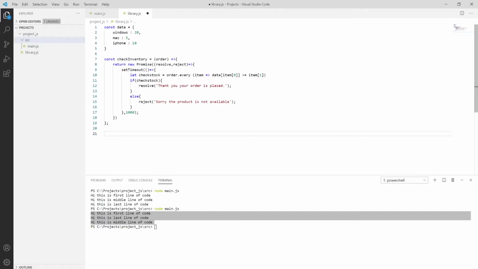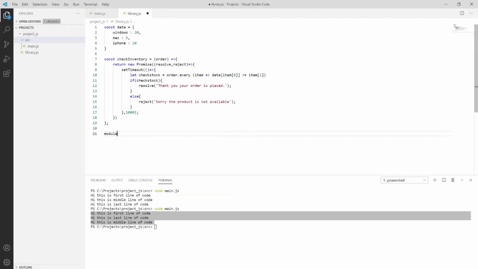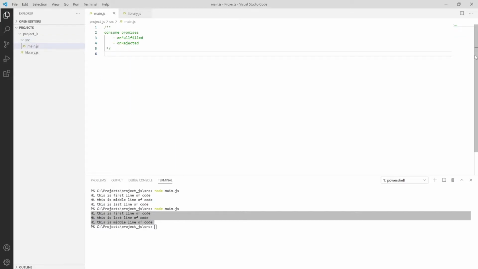And then I'm exporting the module using module.exports, and whatever we want to export, we are simply exporting checkInventory. So save it using Control S, then come to your main.js. Here you have to import.